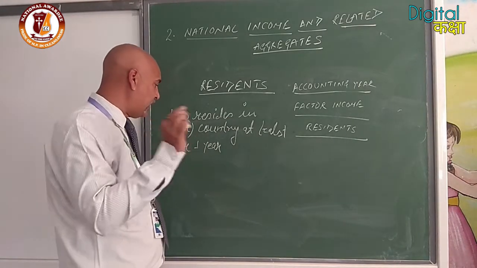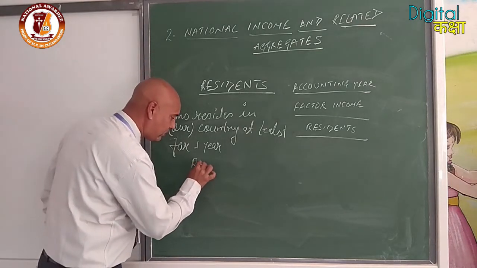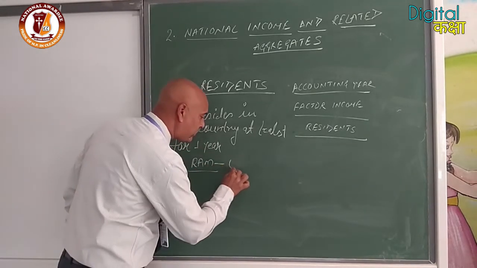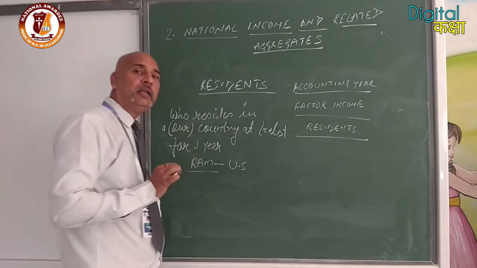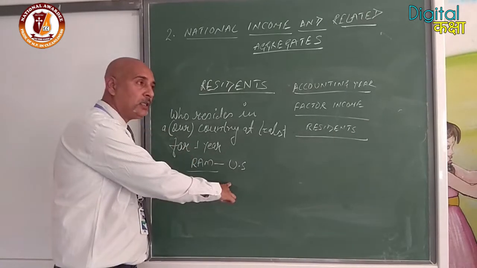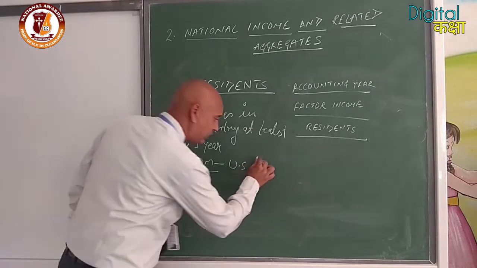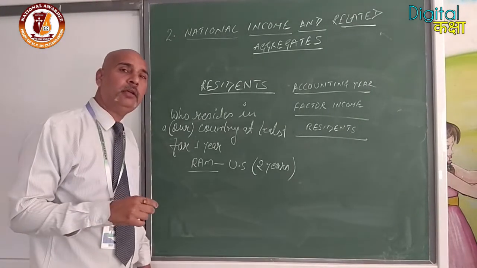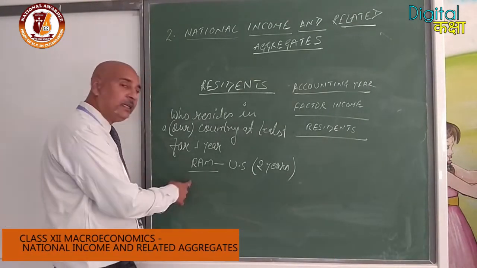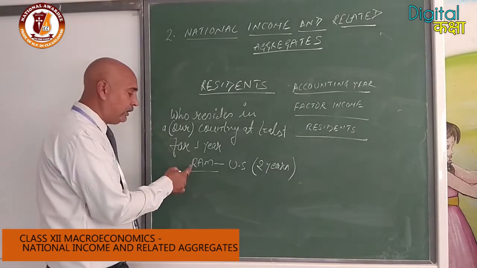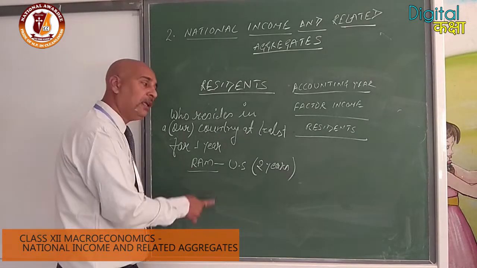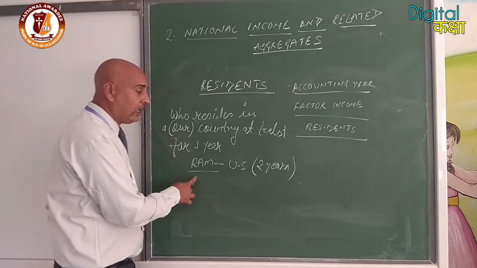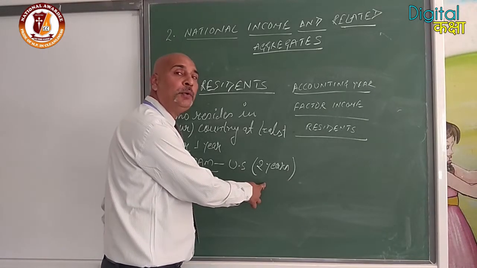For example, we are taking an example. Suppose Ram went to US and is residing over there, that means in US, from the last 2 years. Okay? So he is working in US and residing also in US from the last 2 years. That means Ram is not residing in our country. Ram is not residing in India. So he will not be a resident of India because he is not residing. He will be considered a resident of US.